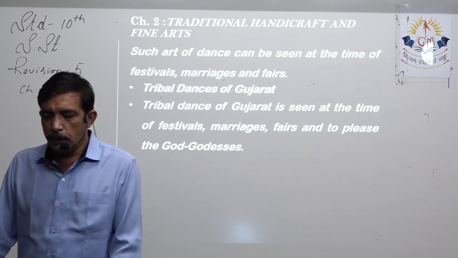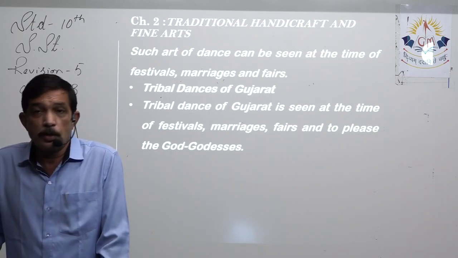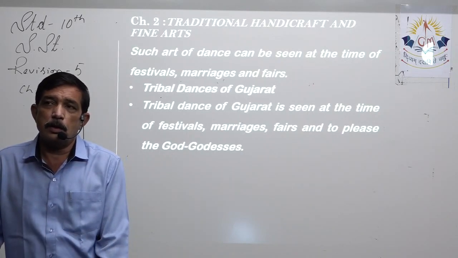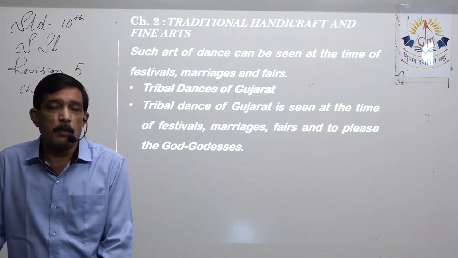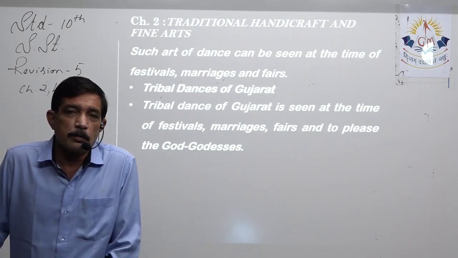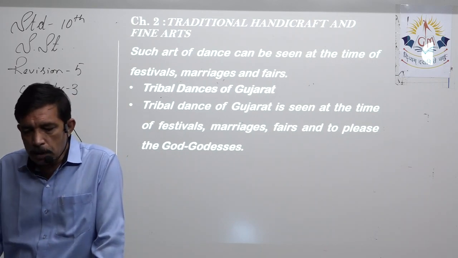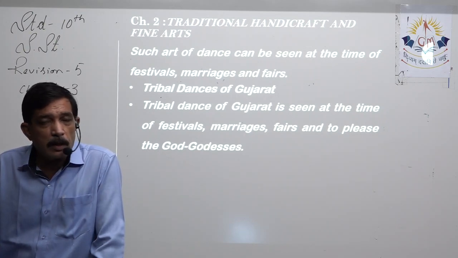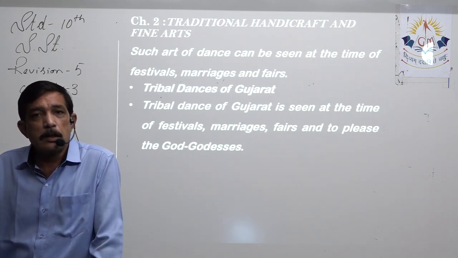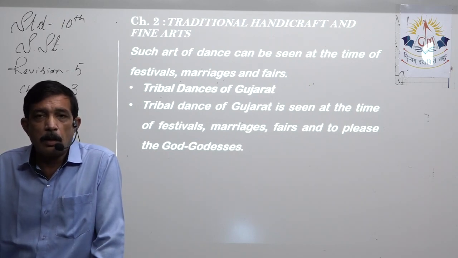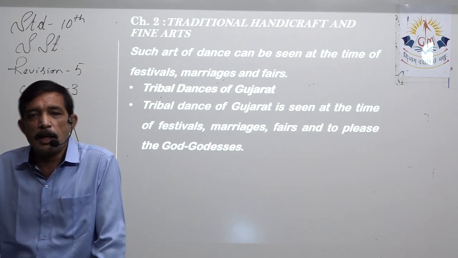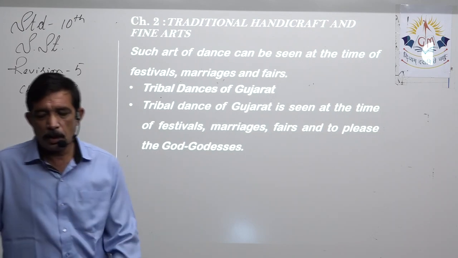We first come to the tribal dances of Gujarat. Now these dances are usually performed when there is a public gathering. For example, there is some big family function like a marriage, or there is some community function like a festival coming up. Then it is performed there in front of the public. That is for entertainment. Even people take part in it and they enjoy. Right, so that is the tribal dance of Gujarat.